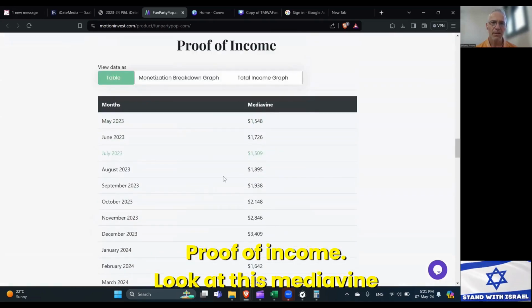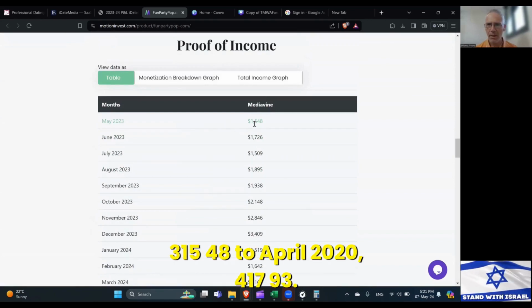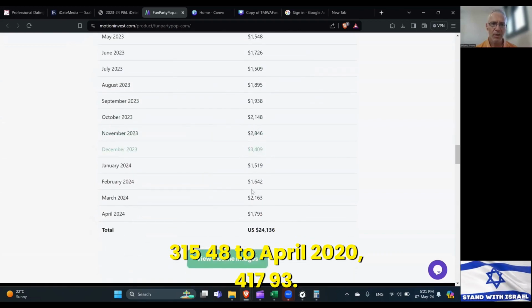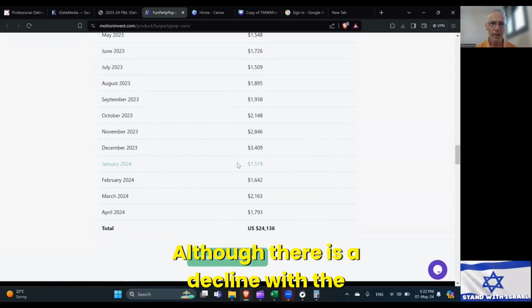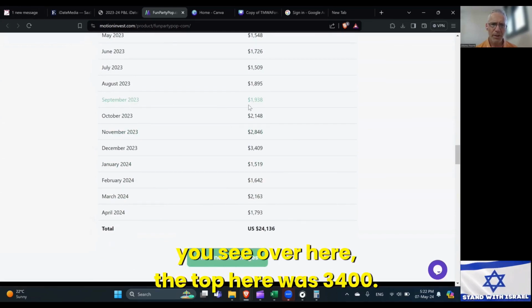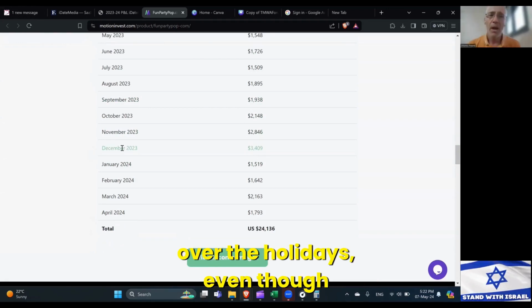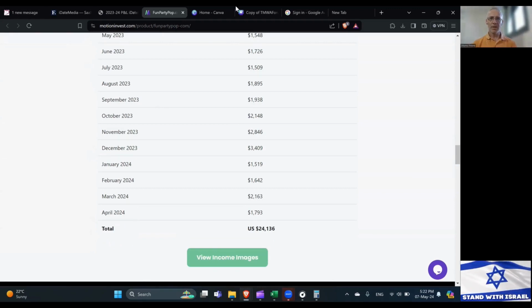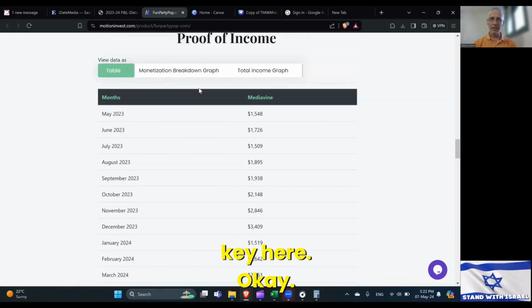Proof of income, look at this. Mediavine, from May 2023, 1,548, to April 2024, 1,793. So here's an interesting thing. Although there is a decline with the traffic, you see over here, the top here was 3,400. I guess because there were more parties in December with the holidays. Even though there was a decline in traffic, there wasn't a significant decline in revenue. Ask the seller why. It's a key.